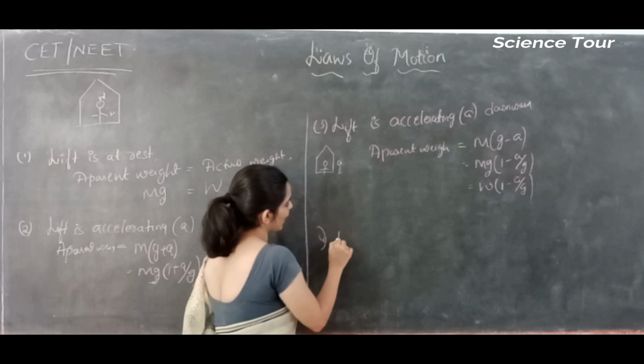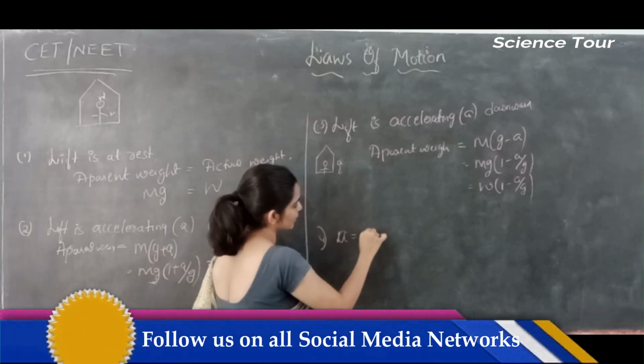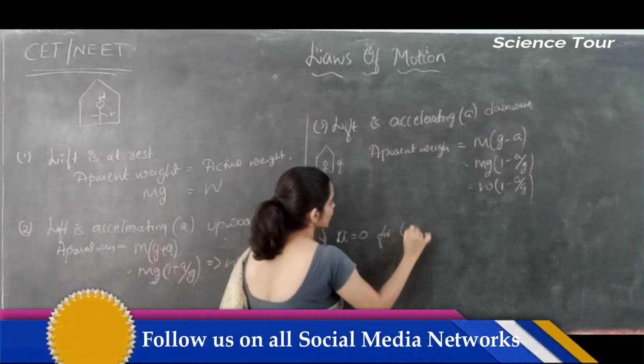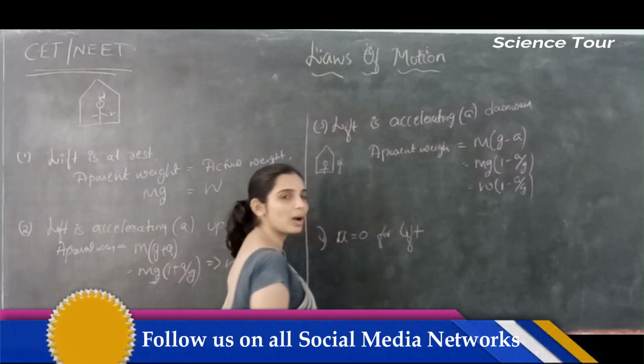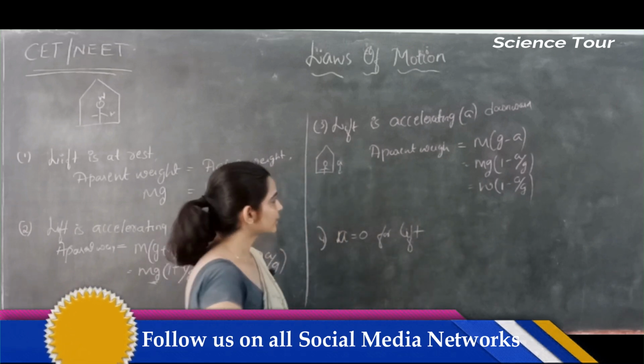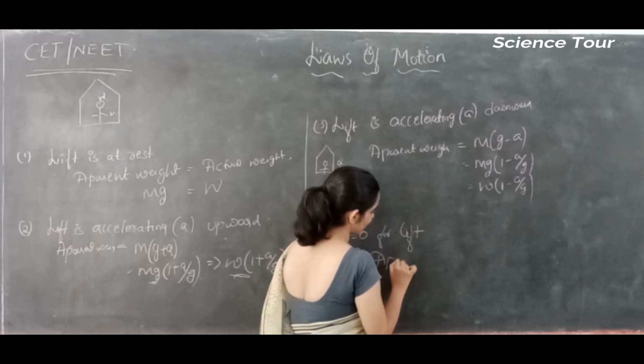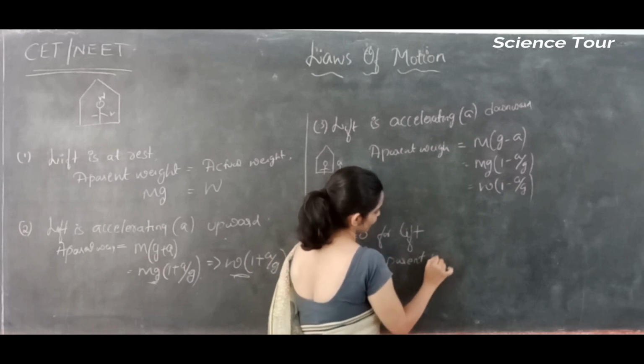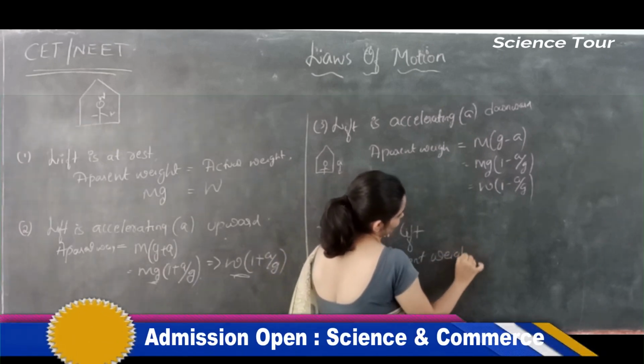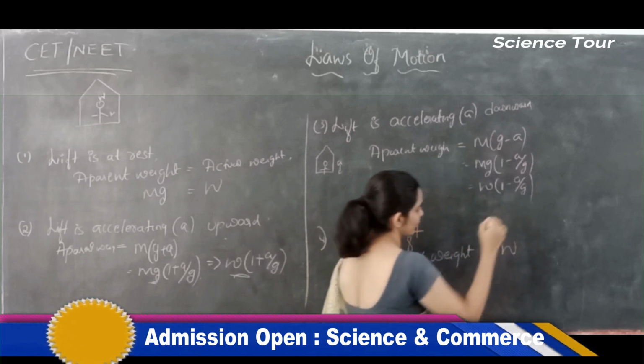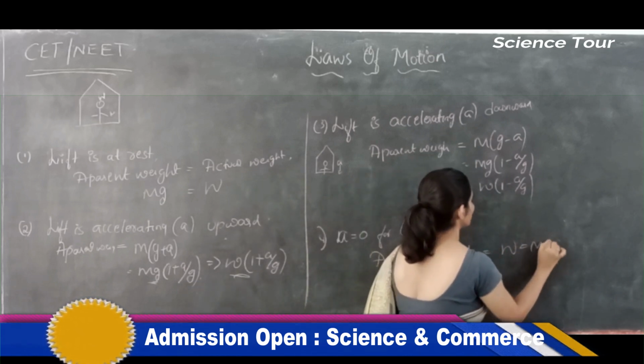So the acceleration is 0 for the lift, whether it is moving upward or downward. Then apparent weight will be equal to actual weight, which is nothing but m into g.